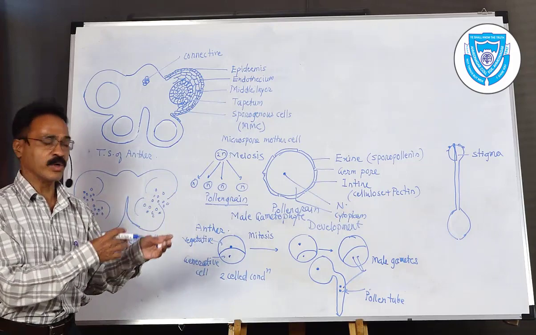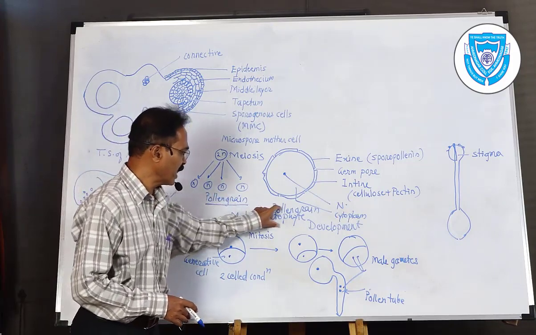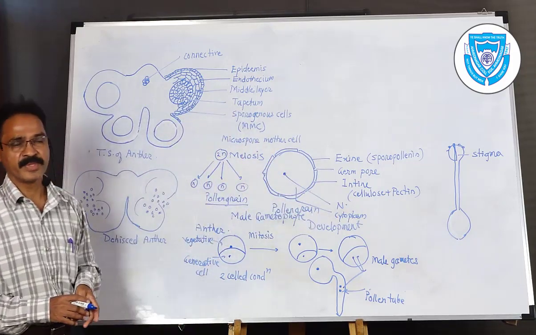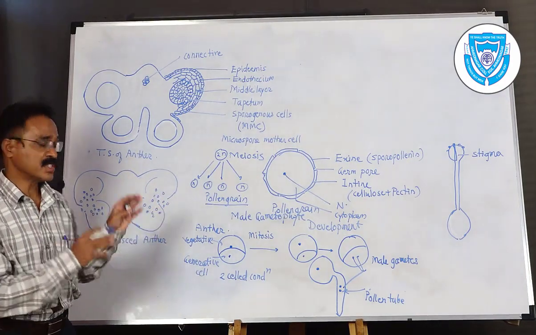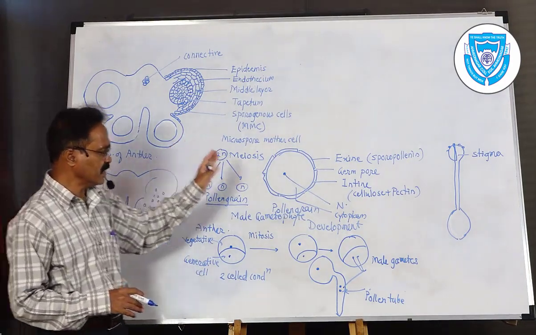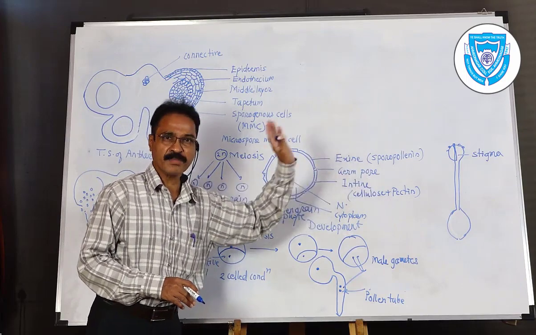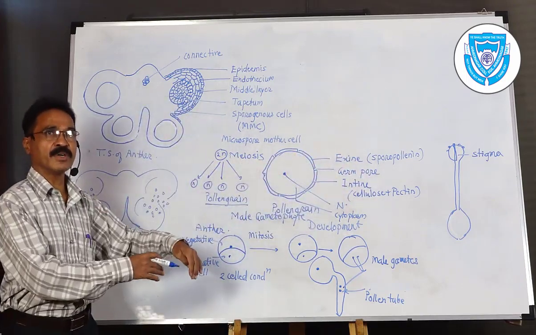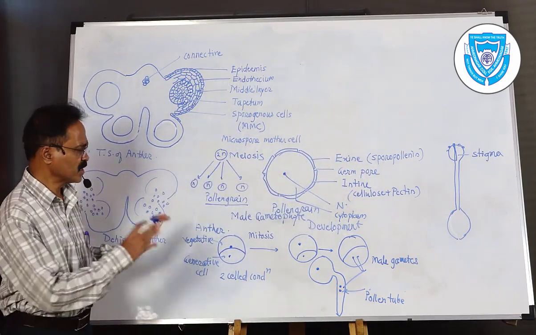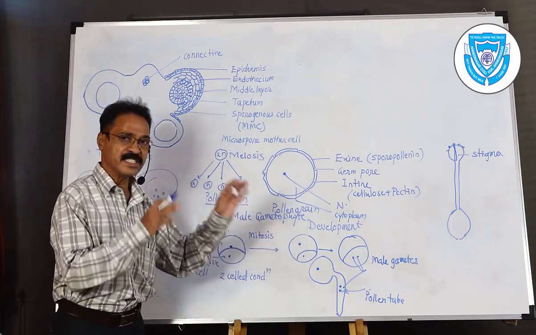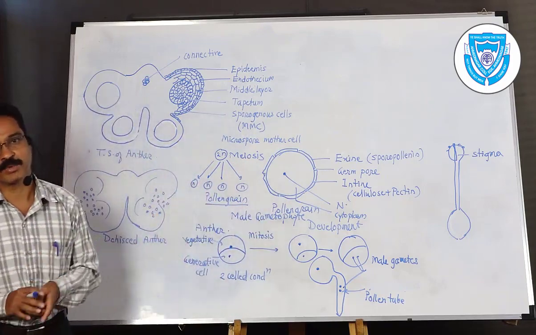We will see that later on, but the development of the male gametophyte is completed in 2 stages. First in the anther, and second on the receptive stigma of the same flower or a different flower, it doesn't matter. In this way, the male gametophyte is now ready for sexual reproduction.